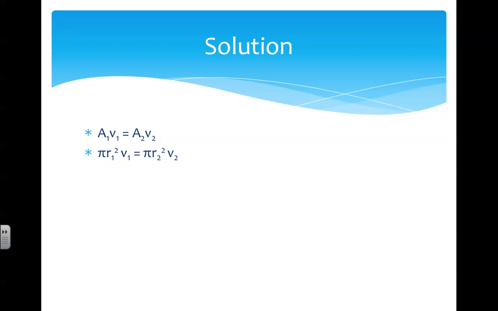So for radius of the pipe, we plug in 0.005 meters because the diameter is 1 centimeter, meaning radius is 0.5 centimeters, and converting to meters, we divide by 100. So we get 0.005 meters. Also, speed in the pipe is 1.6 meters per second.